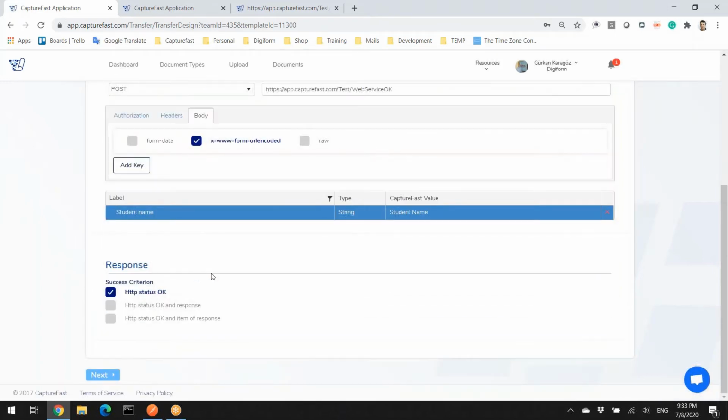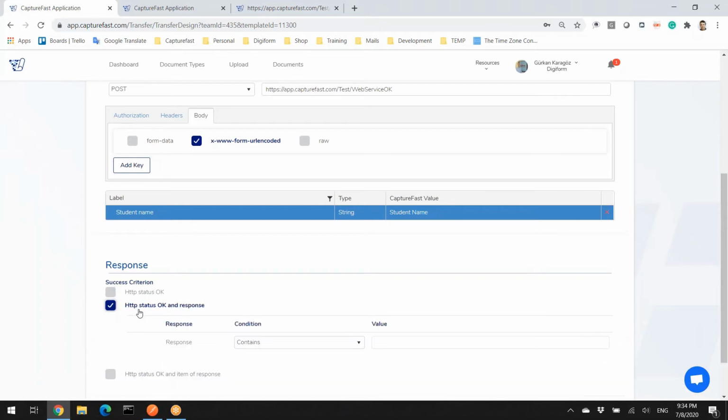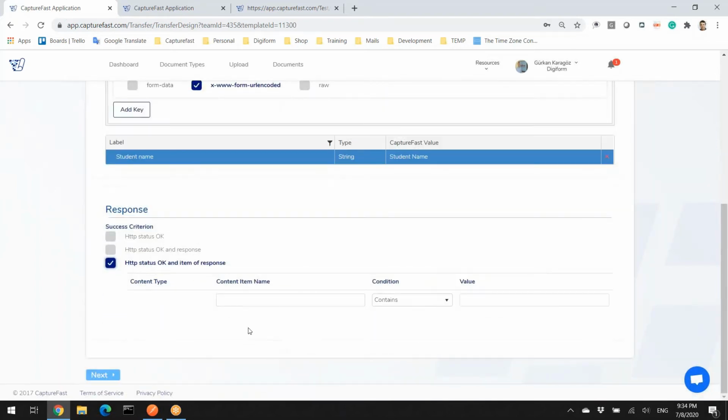These are the responses. If the HTTP status is just okay, then the system reports the transfer done. But you can add different conditions. For example, the HTTP status is okay, but the response must contain or equal some other information or details.